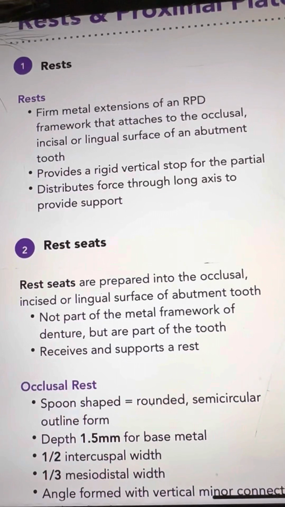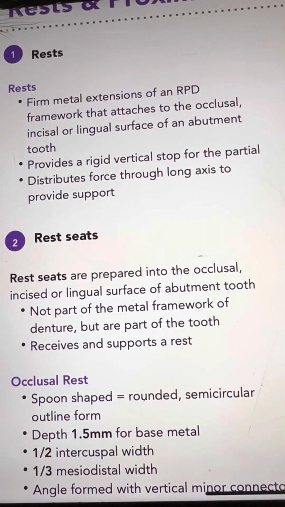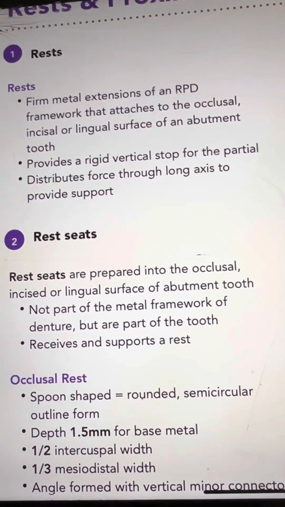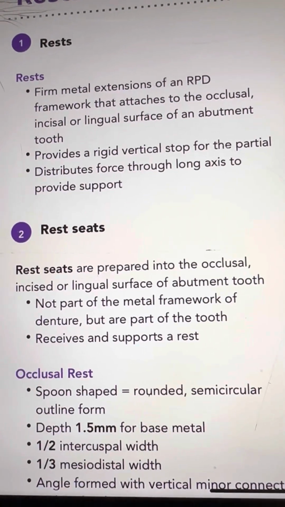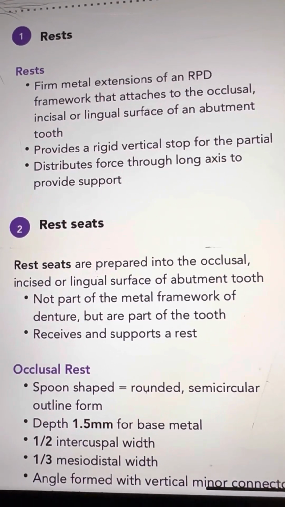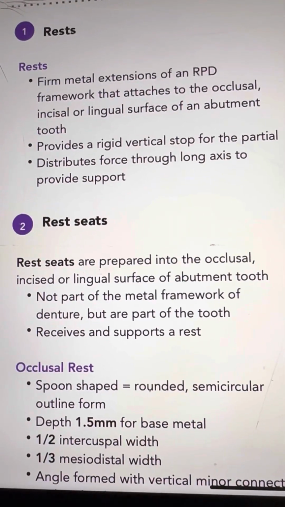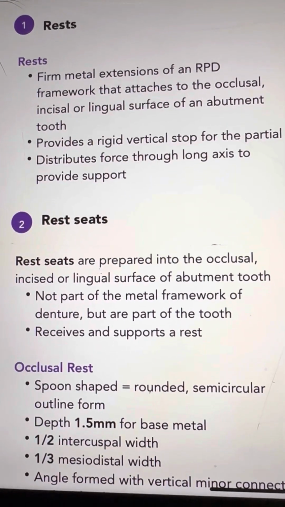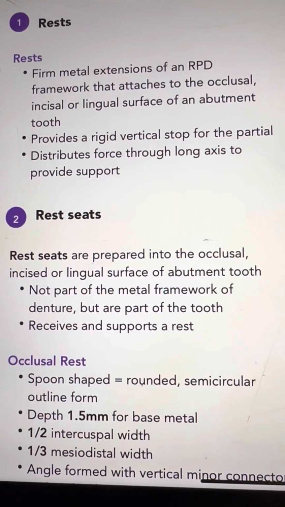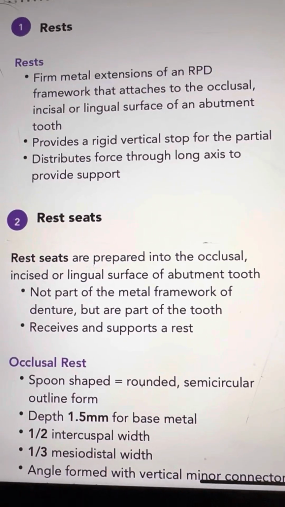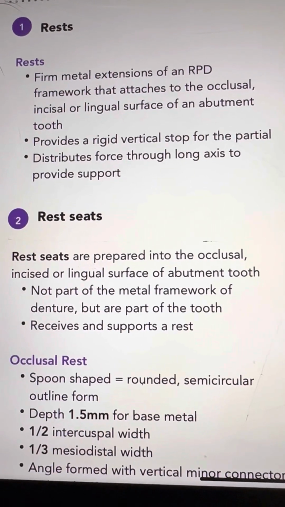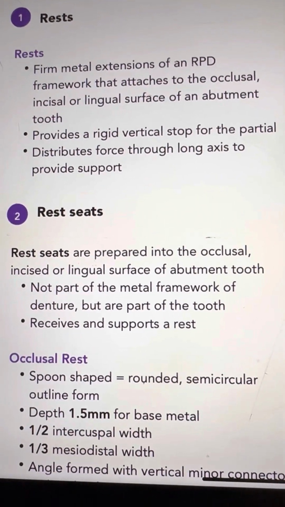a firm metal extension of an RPD removable partial denture framework that attaches to the occlusal, incisal, or lingual surface of an abutment tooth. It provides a rigid vertical stop for the partial, distributing force through the long axes to provide support.